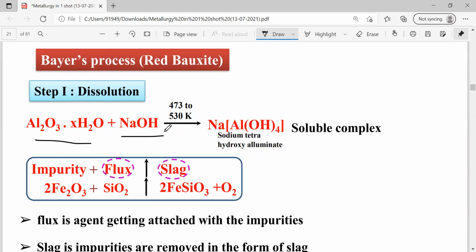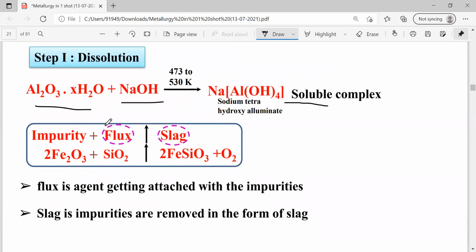The mineral is going to dissolve in the leaching agent, but not the impurities. The impurities are going to settle down, and the solution is going to contain a soluble complex, that is sodium tetrahydroxyaluminate. What is the impurity here? If it is red bauxite, iron oxide is the impurity. To remove this impurity, we are going to add some flux. Here the flux is silica. When gangue particle is mixed with flux, that gives a composition called slag. So the iron oxide that is acting as impurity is removed in the form of slag, FeSiO3. Here, what is the flux? SiO2 is the flux. SiO2 is an acidic oxide. So SiO2 is an example of acidic flux.